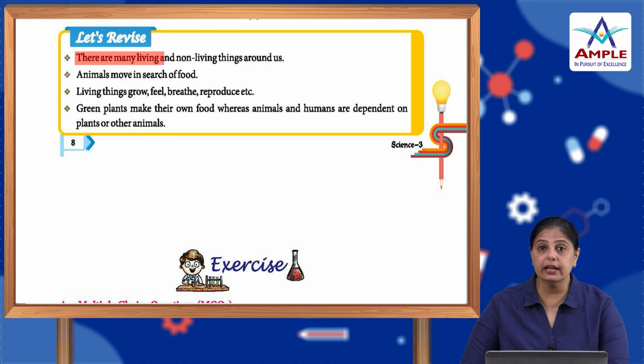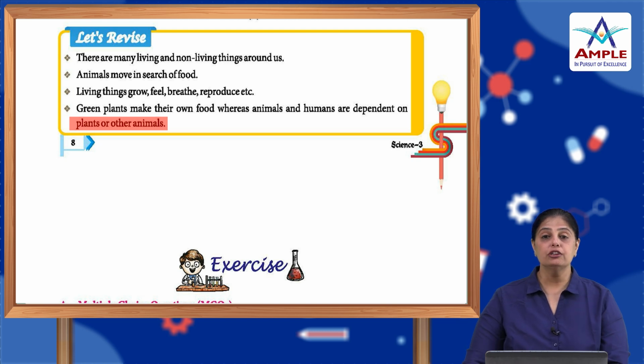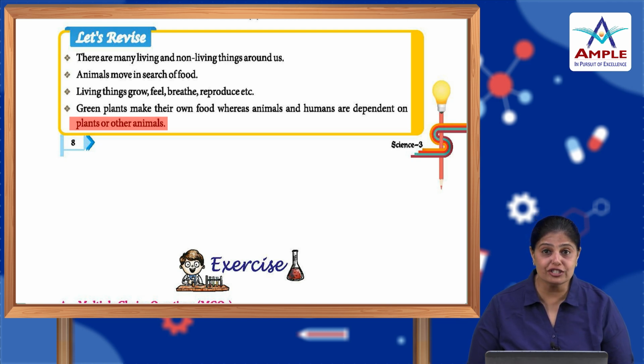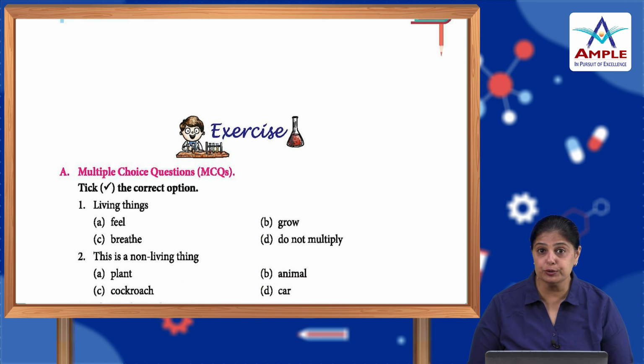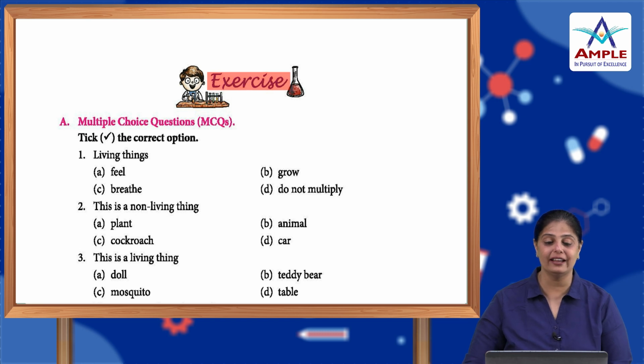There are many living and non-living things around us. Animals move in search of food. Living things grow, feel, breathe, reproduce, etc. Green plants make their own food, whereas animals and humans are dependent on plants or other animals. So children, I hope you followed this chapter. Now, it's time to do the exercises.